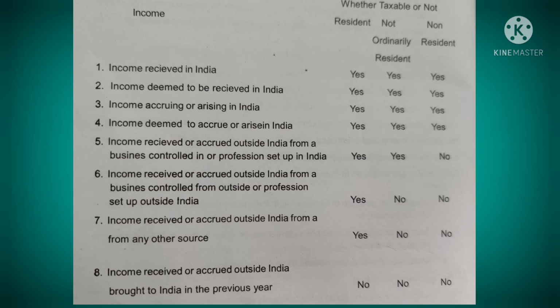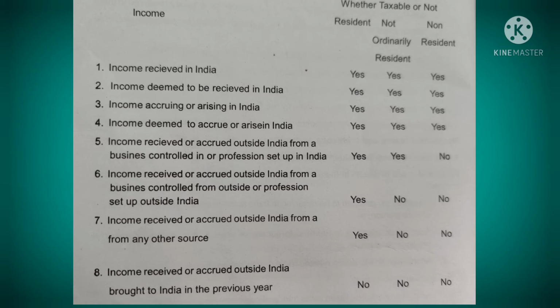Okay, so first it shows the income, types of income, and there are three other columns which show resident, not ordinarily resident, and non-resident. And yes, it indicates that it is taxable. If it is no, it means the assessee is not taxed. Okay. As the chart shows, income received in India is taxable in resident, not ordinarily resident, and non-resident cases. That means it is taxable in all categories.